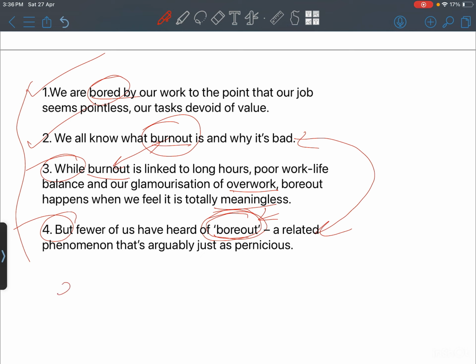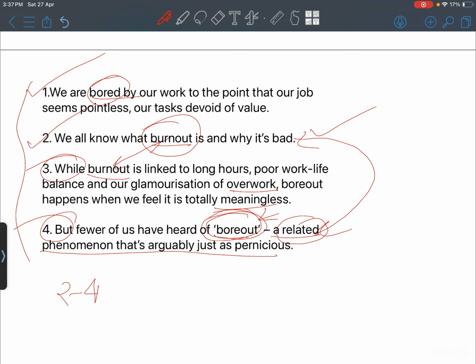If we keep 2 and 4 together, the flow of the idea would be very smooth. Yes, everybody knows what burnout is, but very few of them know what bore out is. So bore out has been explained here. What does bore out mean? It's related to burnout somewhere. It's a related phenomenon, which means it is not very different from boredom.